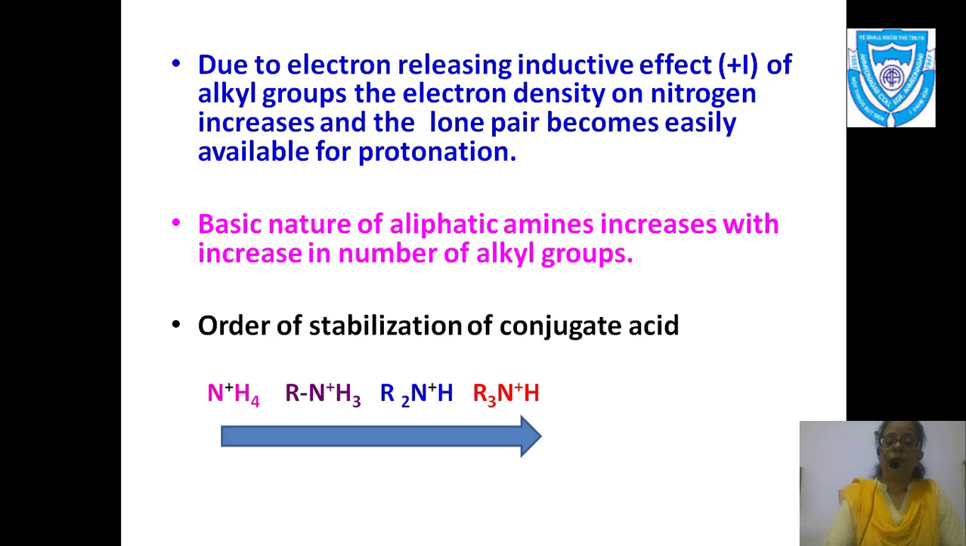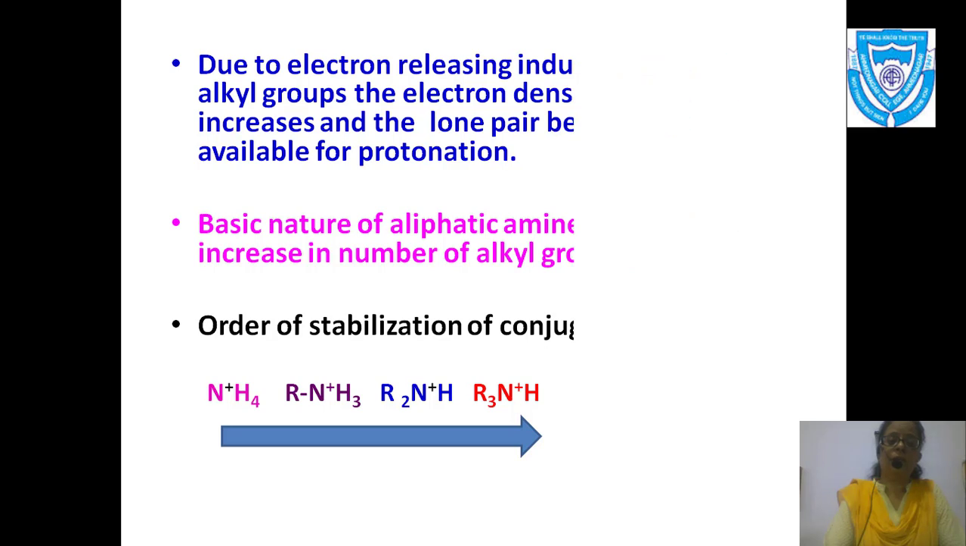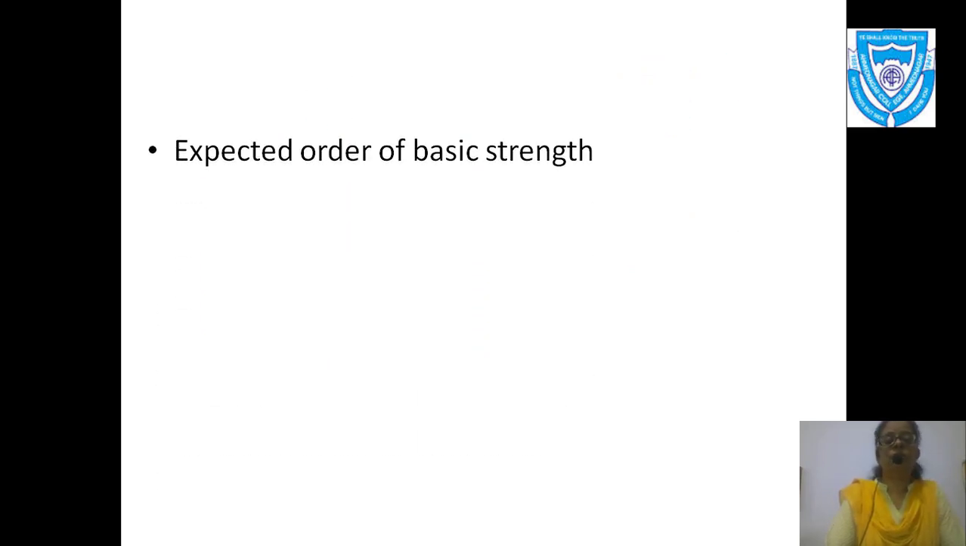naturally I want to conclude that since the electron pair is easily available for protonation, the conjugate acid is highly stabilized, and hence I want to conclude that the basic strength also increases.